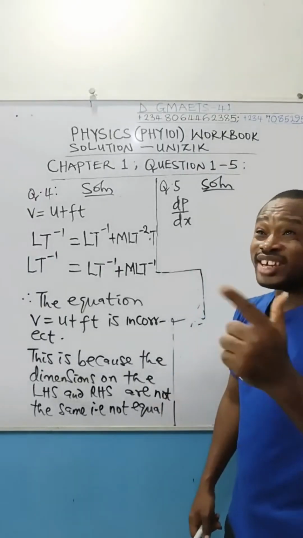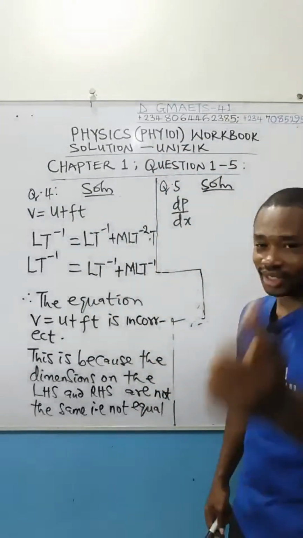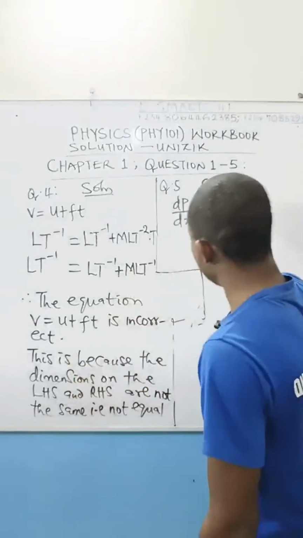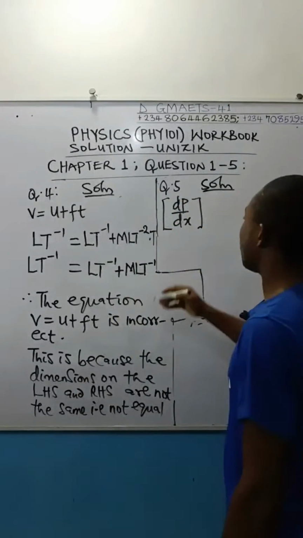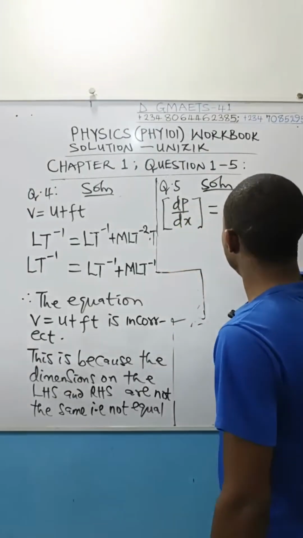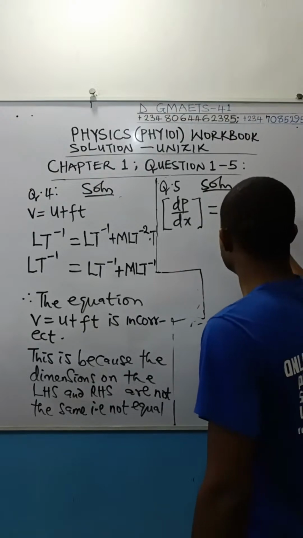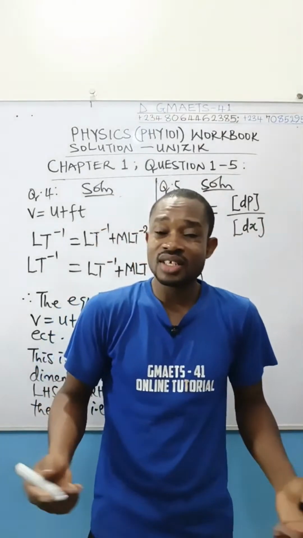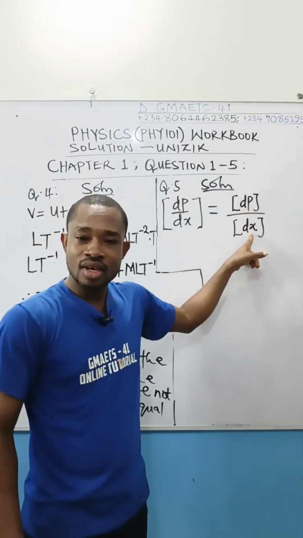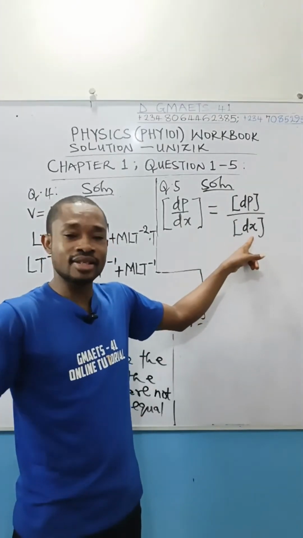It's just like somebody telling you the rate of something, which is that thing over time. The gradient of something is that thing over height. Take note. So this is the pressure gradient. You are asked to express the dimension. So simple. The dimension of the pressure gradient, dp dx, is simply the dimension of dp divided by the dimension of dx. We are just interested in the dimension of pressure divided by the dimension of height. The dimension of height is already capital L, because height in this case is length related.